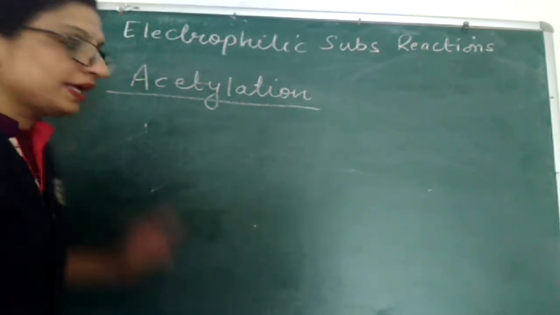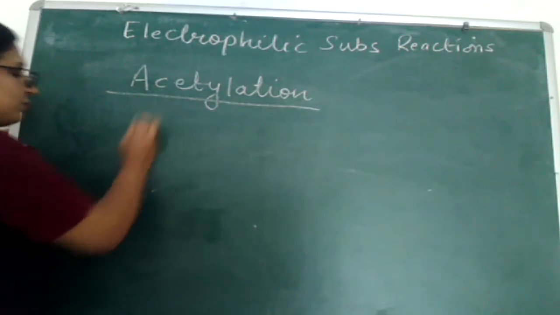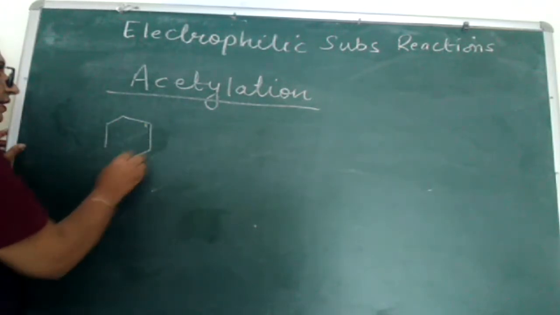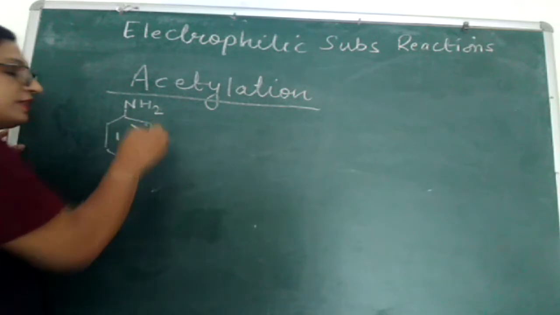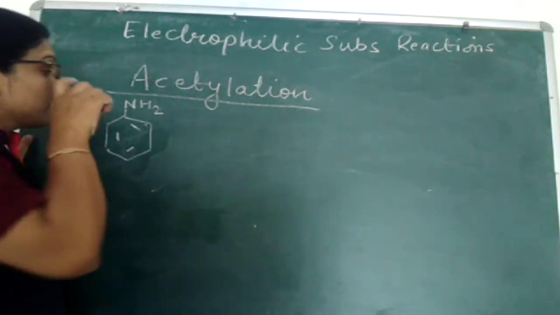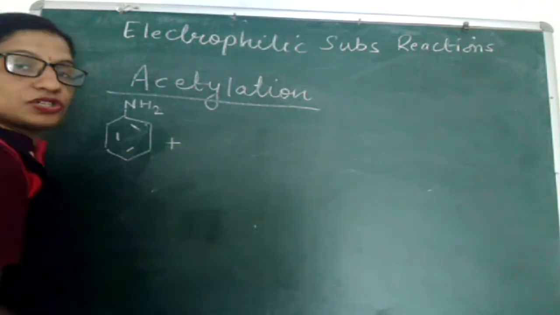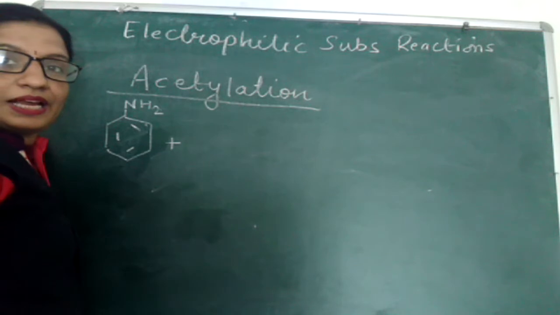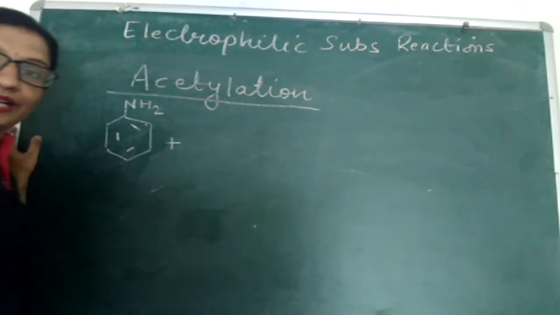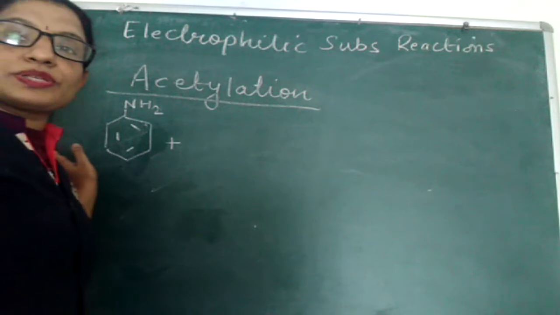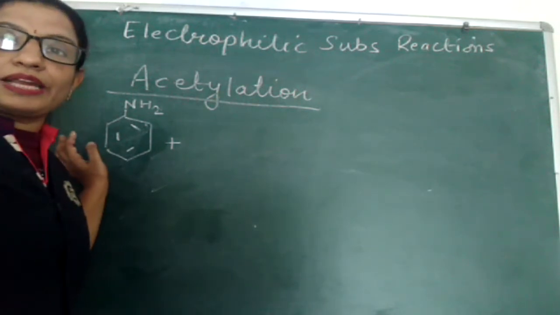How will the acetylation be carried out? Let's look at that. Look at this equation very carefully. This is a very important reaction. Aniline is first treated with acetic anhydride for acetylation, and why is acetylation carried out? To reduce the activation power of the NH2 group.